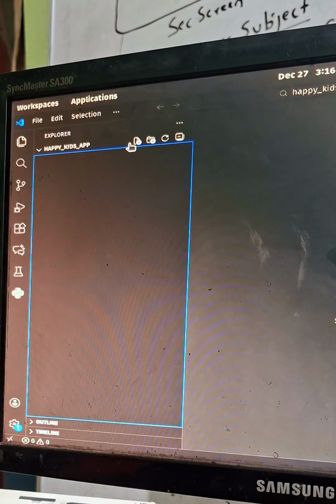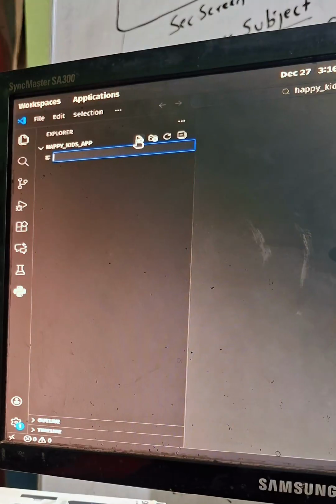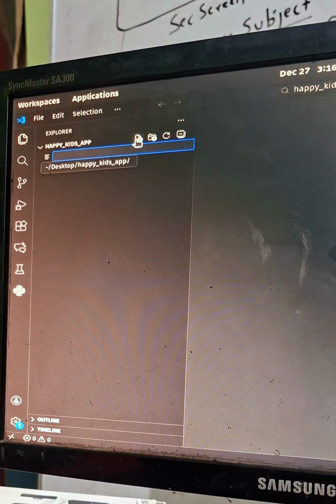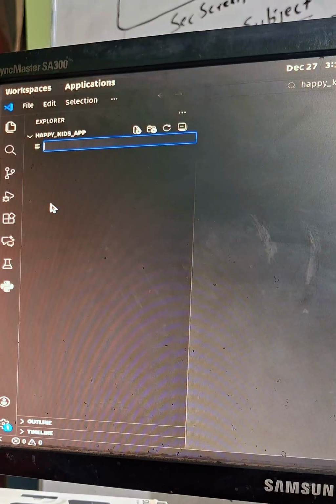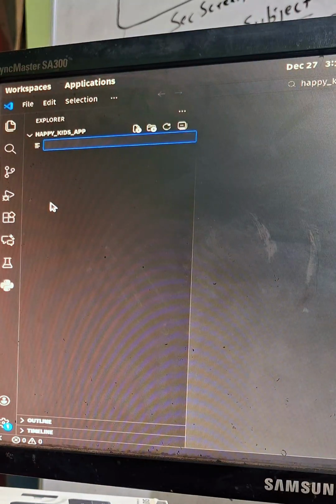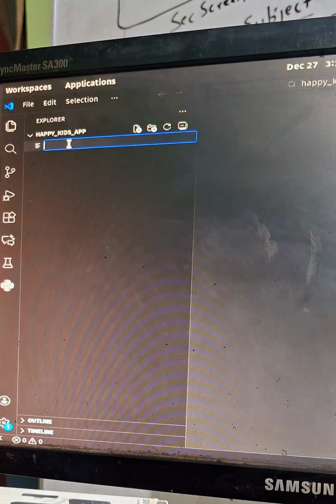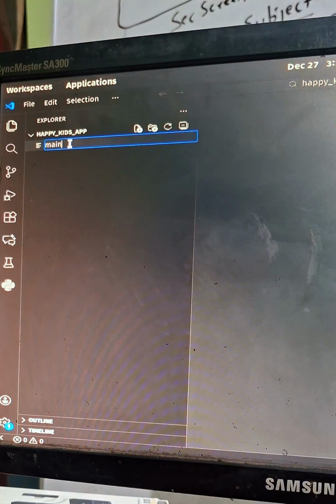The first thing you have to do is create a file, and the file extension for Python is .py. If you miss that .py, then the Python virtual machine engine, or the computer, will not recognize what type of file it is. So let's say the file is main.py.